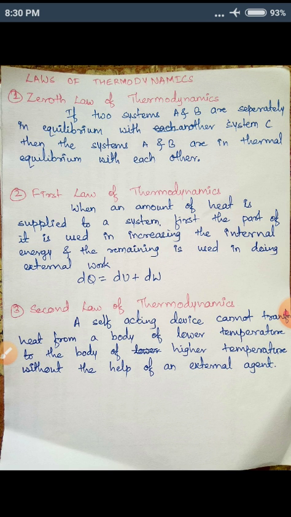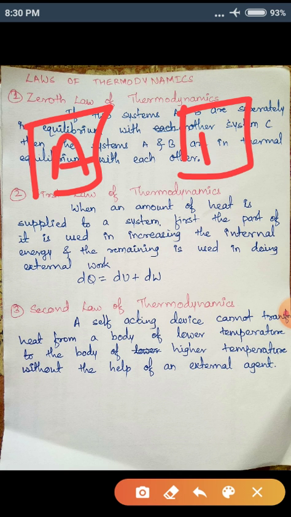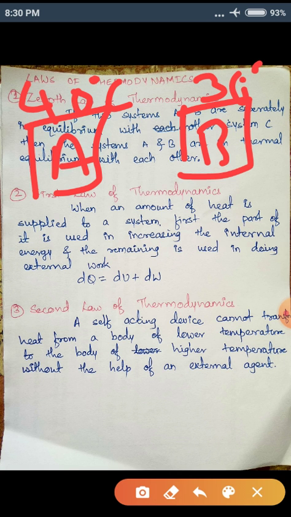Before going to the zeroth law of thermodynamics, we shall see what is thermal equilibrium. I had given you the example of 2 bodies, body A and body B. Suppose the temperature of body A is 40 degrees Celsius and the temperature of body B is 30 degrees Celsius. So what happens when there is a difference of temperature? The temperature of body A is 40 degrees and the temperature of body B is 30 degrees. So there is a difference of temperature. At that time, what happens? Heat starts flowing.